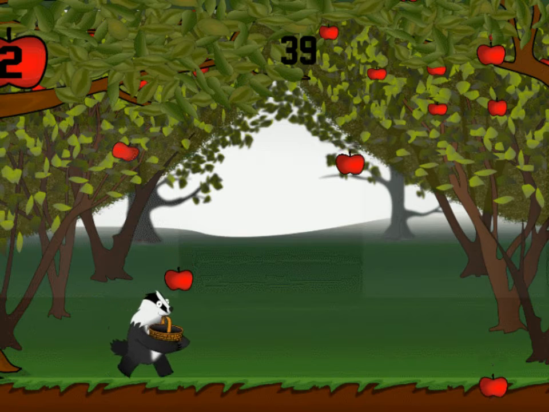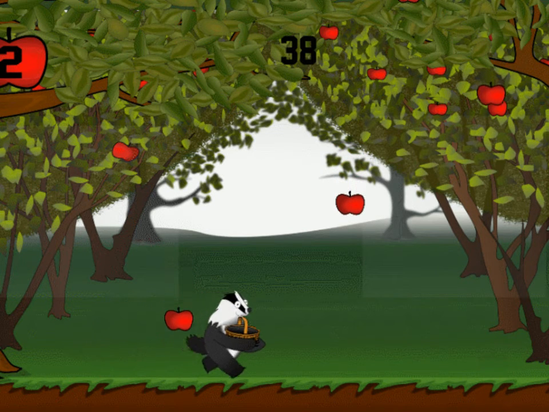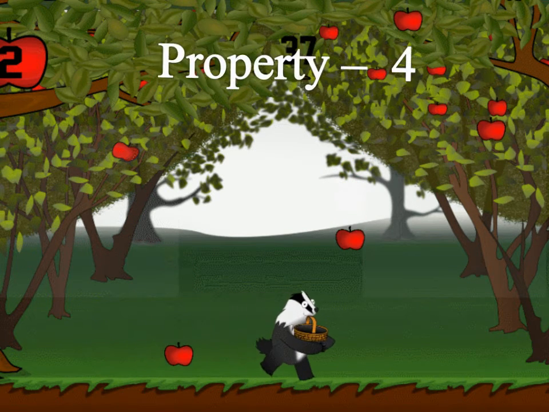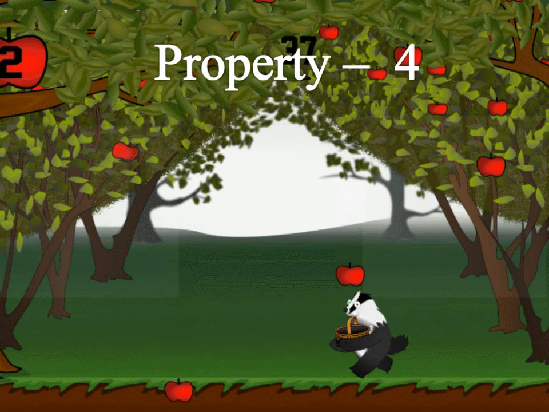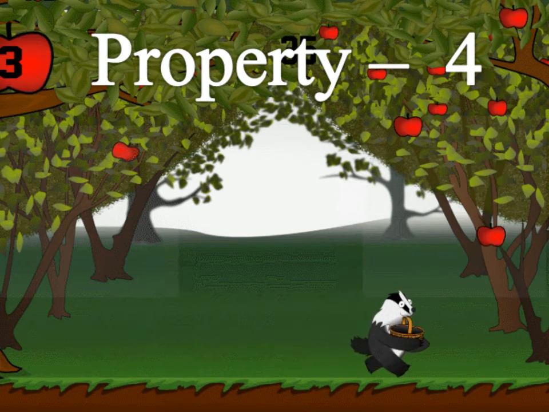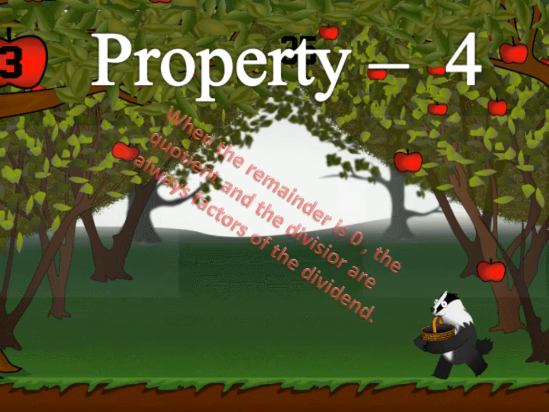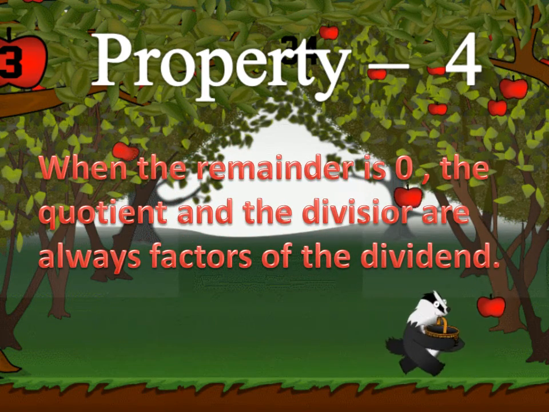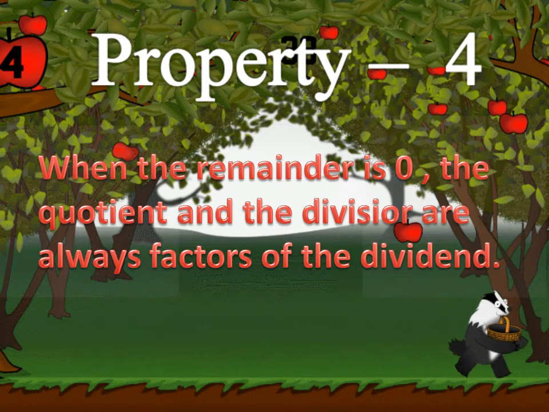Let us go to the last property. Property 4. When the remainder is 0, the quotient and the divisor are always factors of the dividend. Let us see through an example. Look at the board which shows the division of 15 by 3.